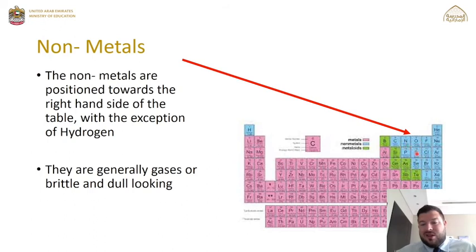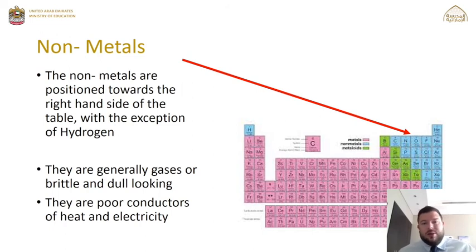So we've got things like oxygen, nitrogen, chlorine, which are quite common gases. And then we also have some brittle, dull-looking solids that exist. Things like carbon is another good example. And the non-metals are the opposite to metals. They are poor conductors of heat and poor conductors of electricity.